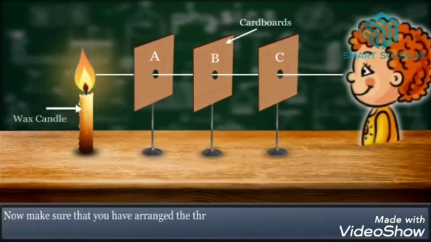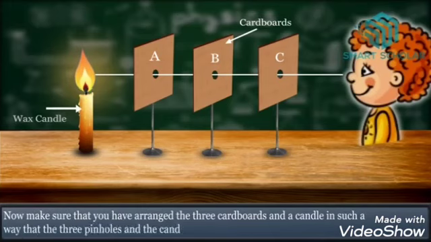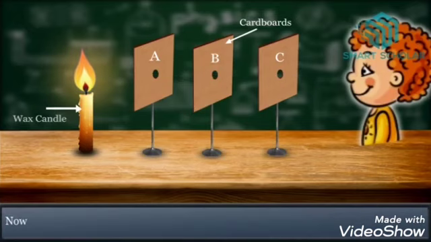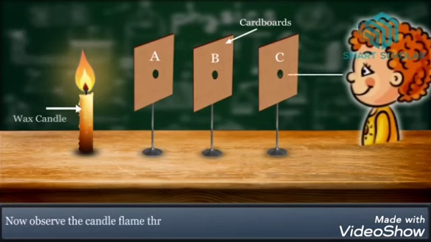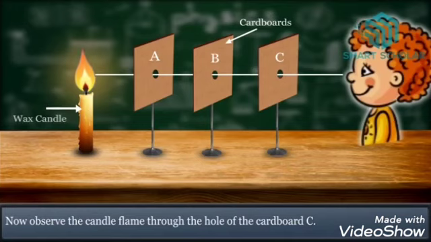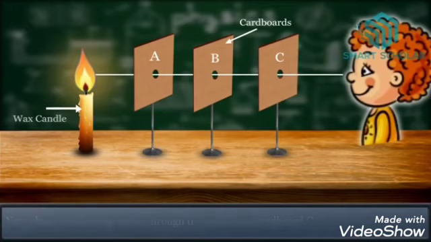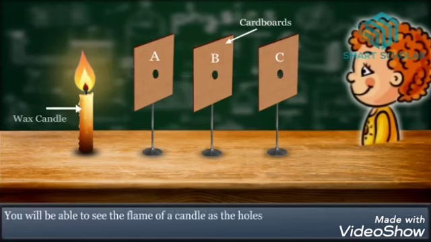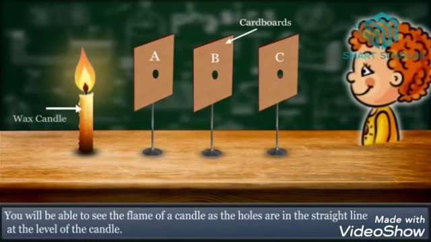Now make sure that you have arranged all the three cardboards and the candle in such a way that the three pinholes and the candle are exactly in a straight line. Now observe the candle flame through the hole and you will be able to see the candle flame through C because the holes are at exactly the same height. You will be able to see the flame as the holes are in a straight line at the same level as the candle.